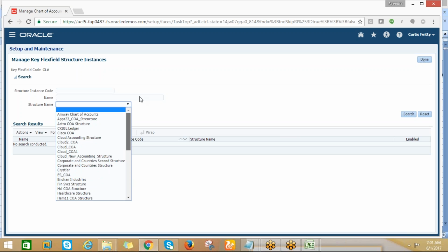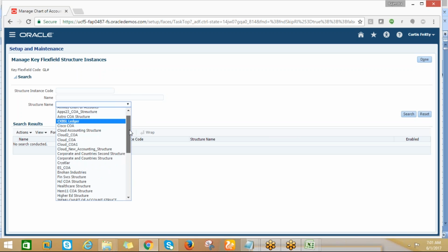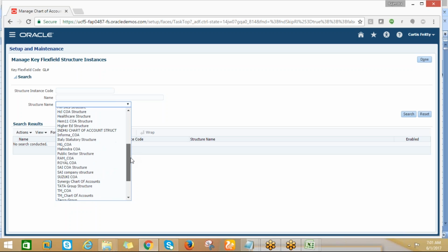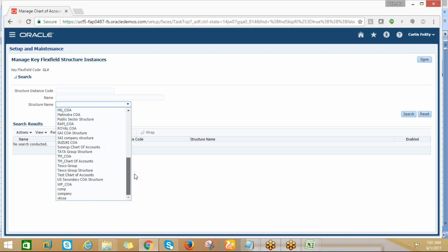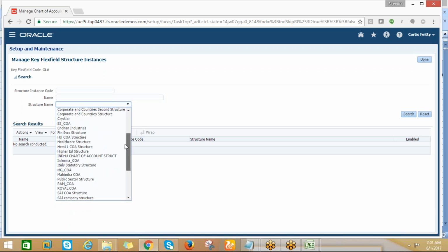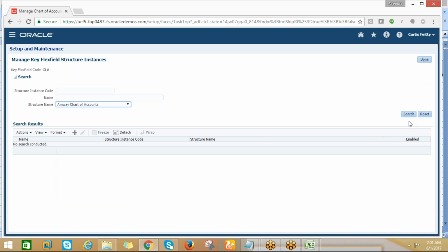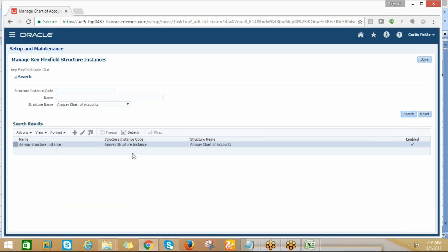I'm just taking the seeded data. Otherwise we can go for anyone. Yes, secondary chart of structures. Okay, let me see. Just click on edit.